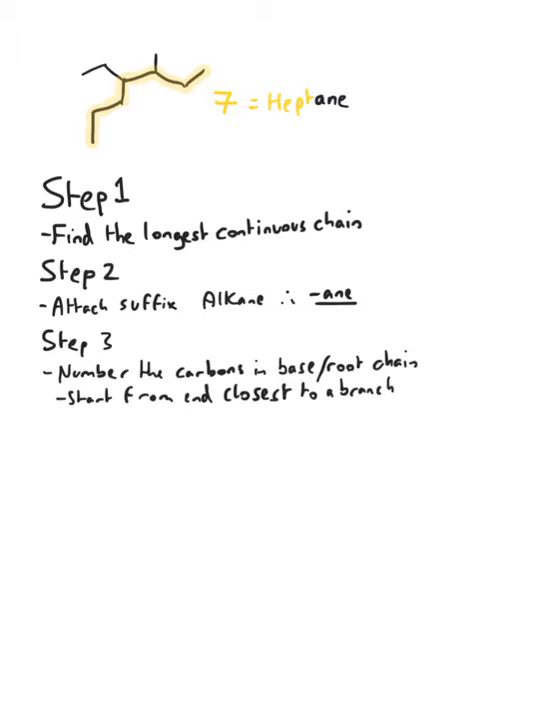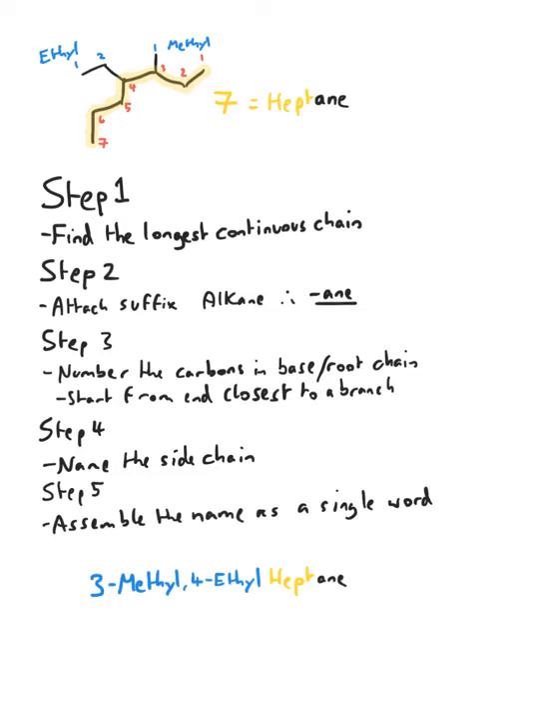Step 3 is to number the carbons in the base chain or the root chain. You start at the end that is closest to a branch. So in this case, on the right side. Step 4 is to name the side chains, if there are any. In this case, we have an ethyl and a methyl. And finally, step 5, where we assemble the name as a single word. You have to state the positions your side chains are, what your side chains are, what the root name of your base is, and then the suffix as your functionality.